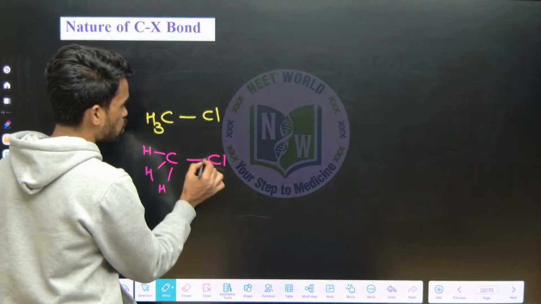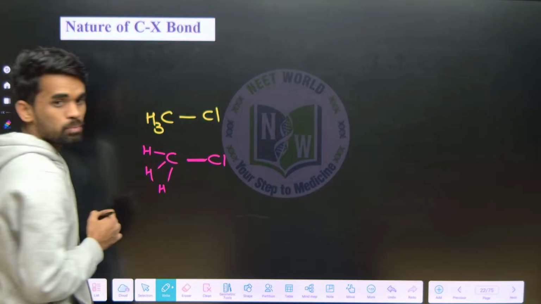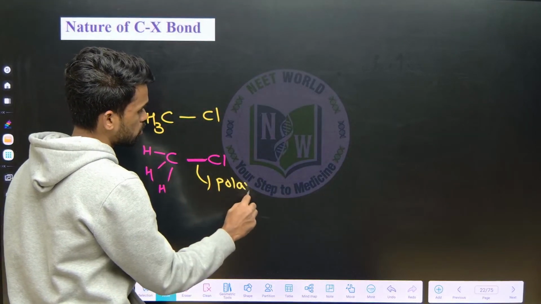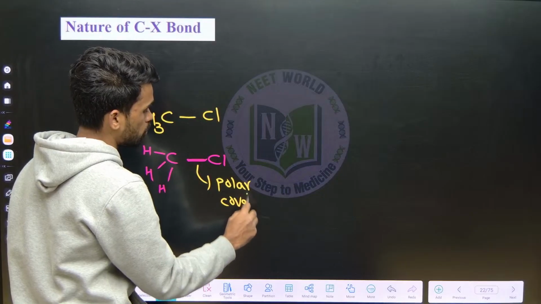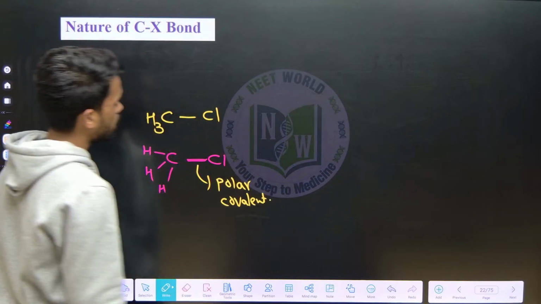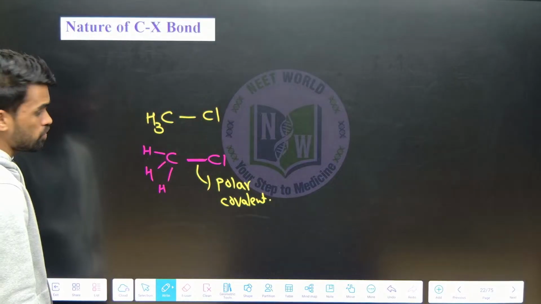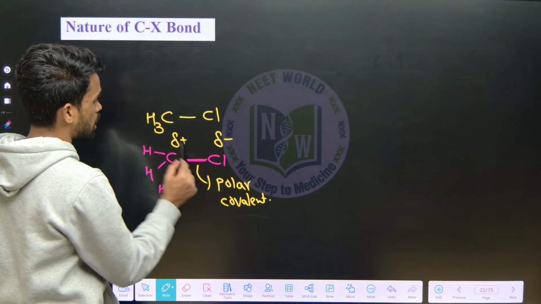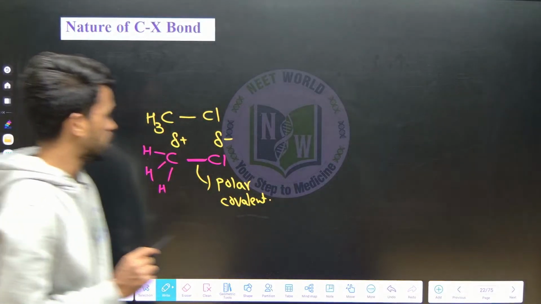We can say this is a covalent bond, but it is a polar bond. So I can say it is a polar covalent bond. And how it will polarize, as we are saying it is a polar bond, there will be a partial negative charge on chlorine and a positive charge on carbon. It's a polar covalent bond.